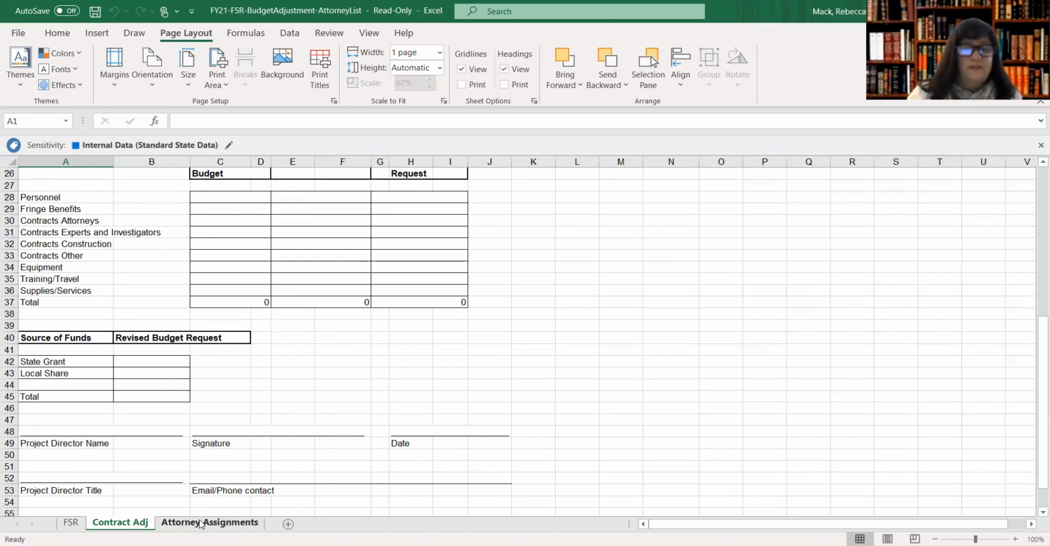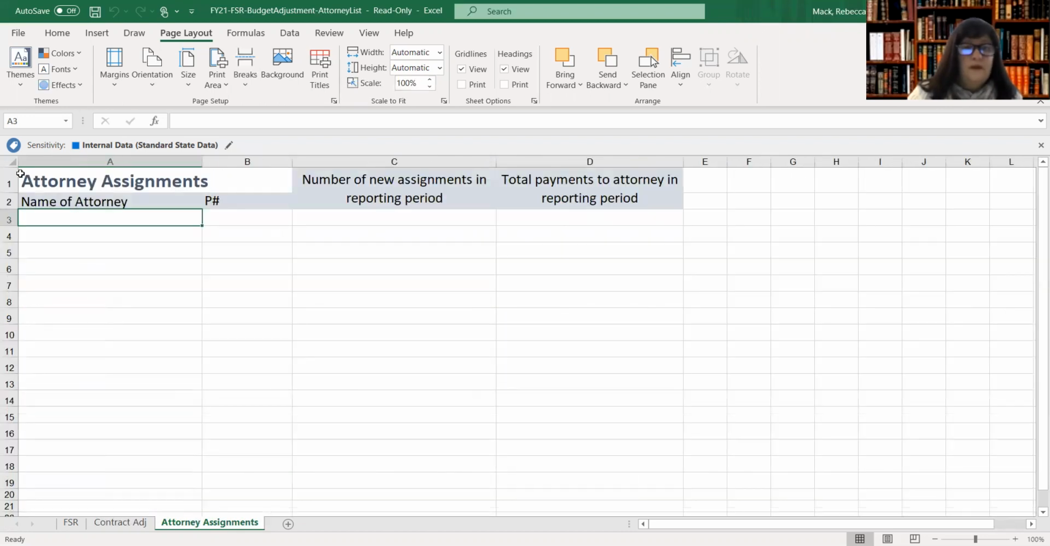The third tab of this form identifies the attorneys that are working in your system, along with the number of assignments related to this reporting period and what has been paid out to these attorneys.